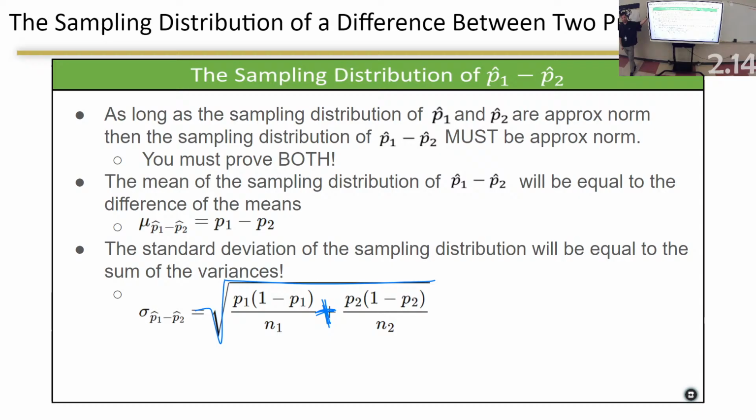And so this is when it starts looking like it's really bad math, but it's not. You got a lot of stuff up there that looks pretty messy: p sub 1, 1 minus p sub 1, n1, p2, 1 minus p2, n2. It looks pretty bad, but it's not. And then there's this notation right here: sigma sub p hat 1 minus p hat 2. Again, notation. Very, very important. One more example.